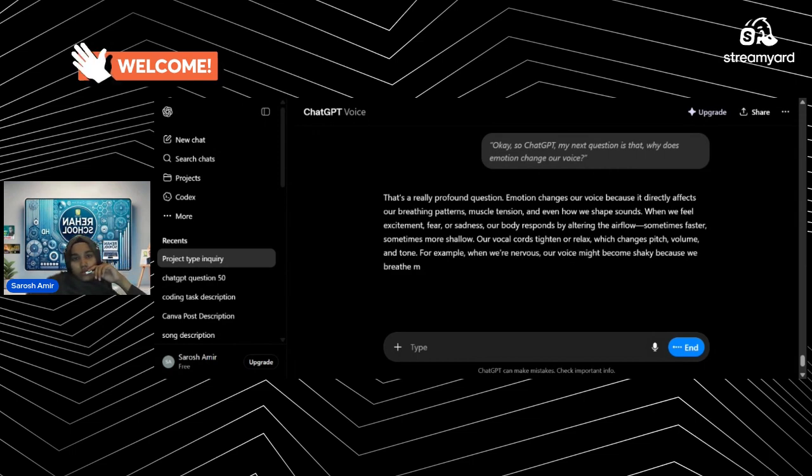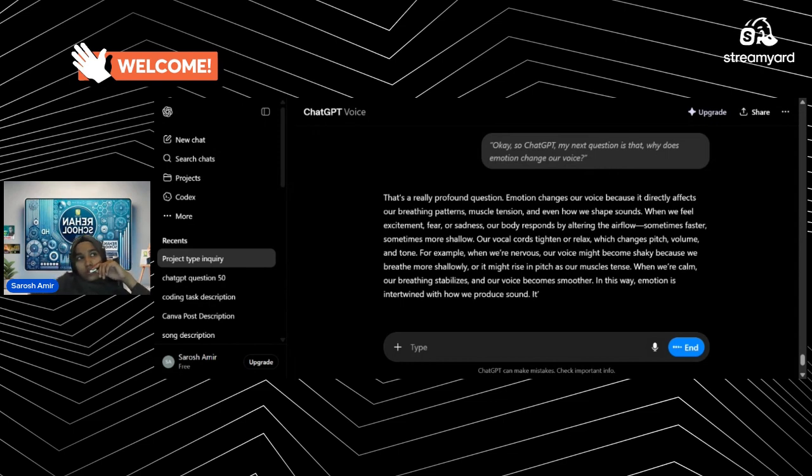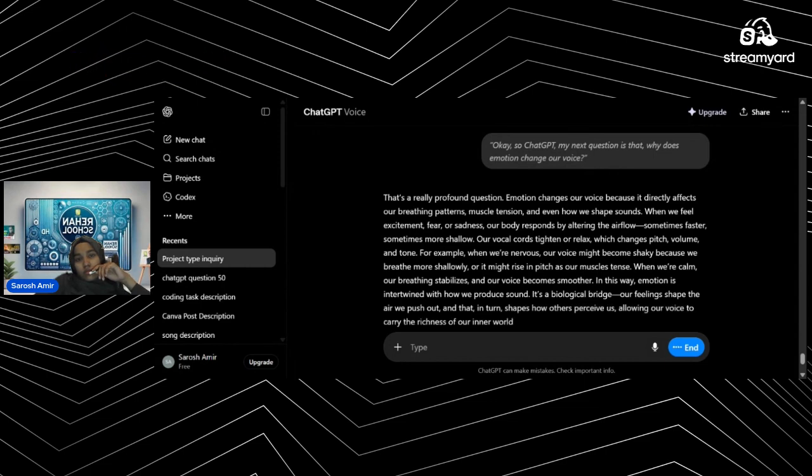For example, when we're nervous, our voice might become shaky because we breathe more shallowly, or it might rise in pitch as our muscles tense. When we're calm, our breathing stabilizes and our voice becomes smoother. In this way, emotion is intertwined with how we produce sound. It's a biological bridge. Our feelings shape the air we push out, and that in turn shapes how others perceive us, allowing our voice to carry the richness of our inner world.